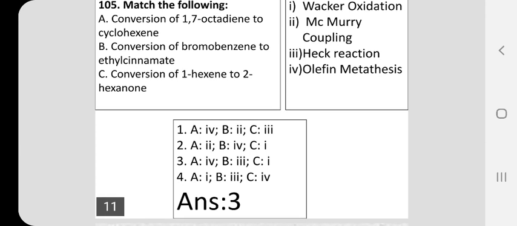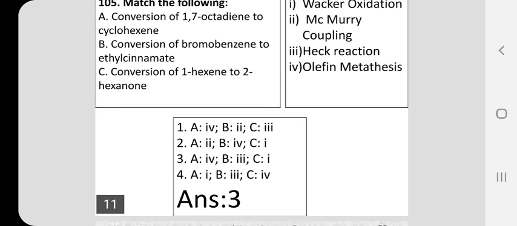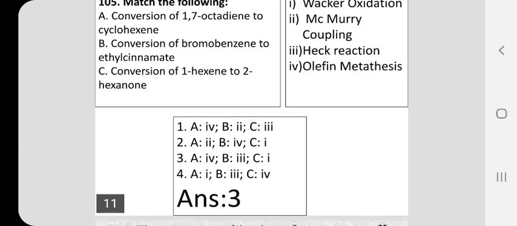Out of 1 and 3, which one is matched with B? In which choice is B matched with 3? So the third choice is the correct answer. In the third choice, B is matched with 3. That is the Heck reaction. How about C? C is matched with answer 3. That is the conversion of 1-hexene to 2-hexanone. It is nothing but your Wacker oxidation. So choice 3 is the correct answer, in which A, B, C are matched with the correct answers. C is matched with 1, B is matched with the Heck reaction, and A is matched with the olefin metathesis, 4th reaction. So the answer for this question is 3.